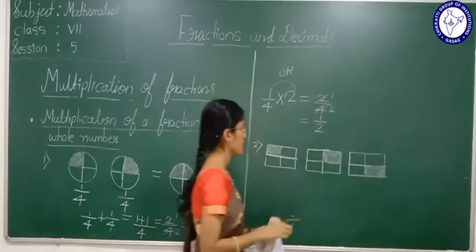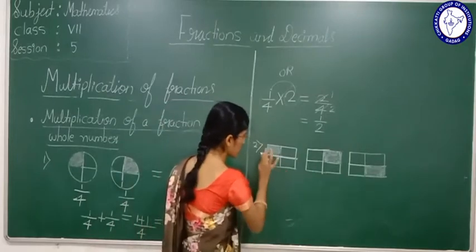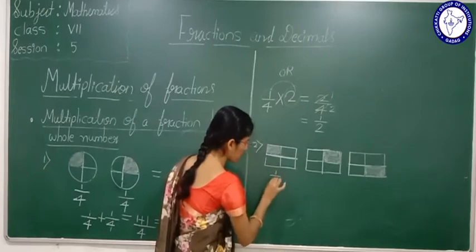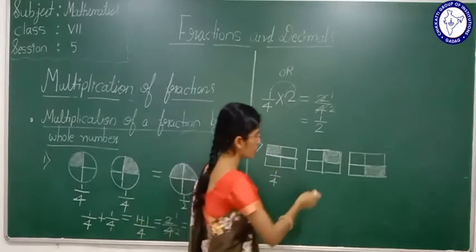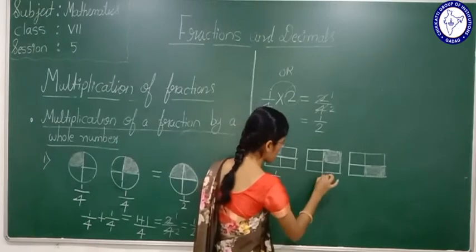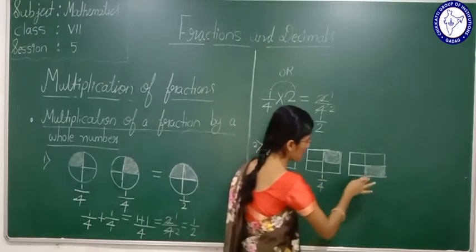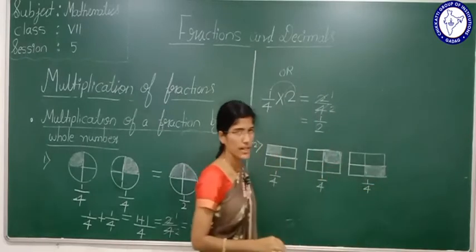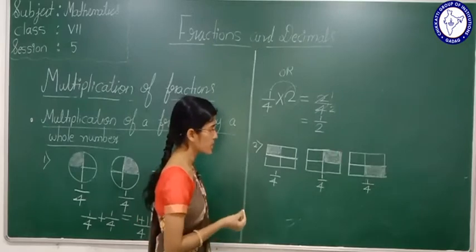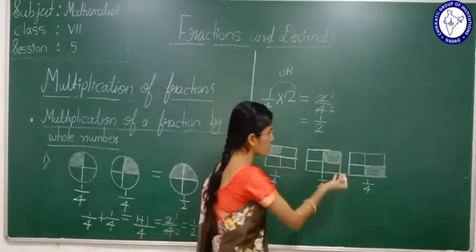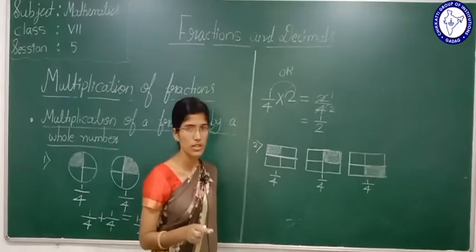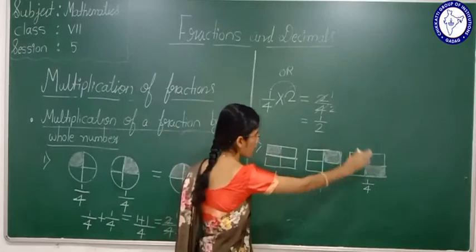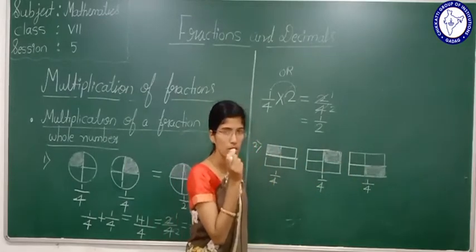Now see, students, here I am asking you a question. What part of a square is shaded? It is 1 by 4th part of the square. So what about this? What part of a square is shaded here? It is 1 by 4. Here also, what part of the square is shaded? The answer is 1 by 4 part of the square. Now how much will the shaded portion represent all together?